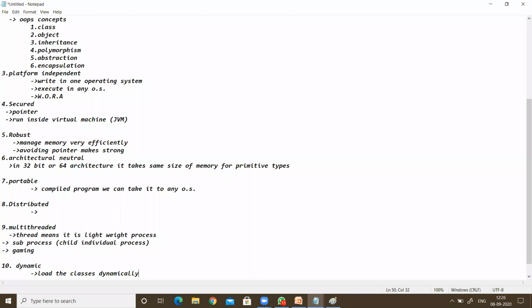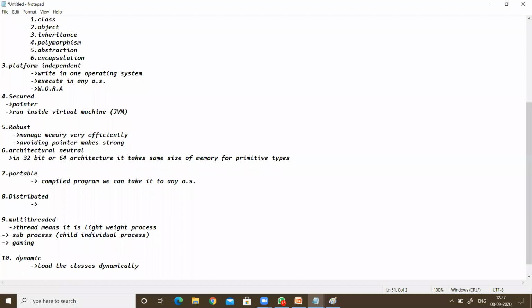Loading classes dynamically means that whenever we are running the program, at that time we can load one class. We can write a program and inject it into the running program. That means we can load that class dynamically and make it execute. We say this is on demand: we can load the classes dynamically on demand.